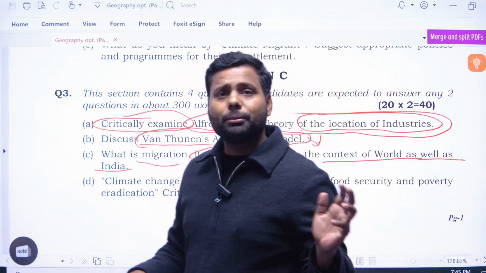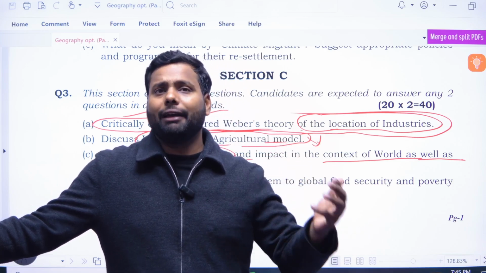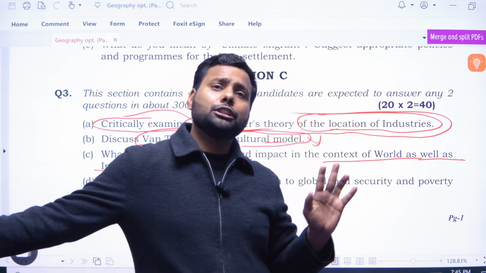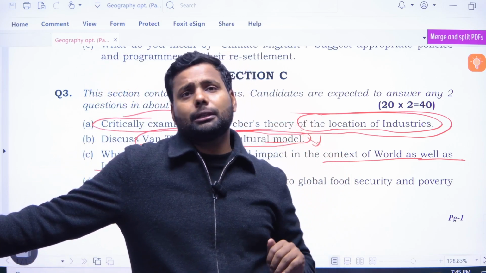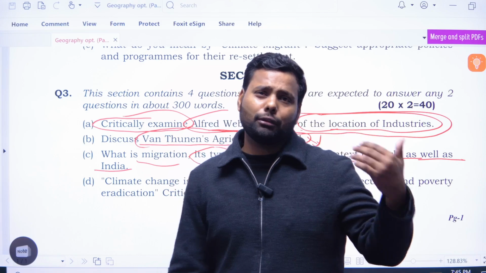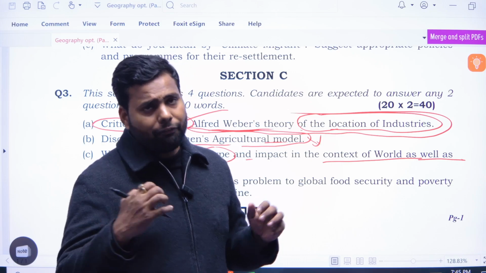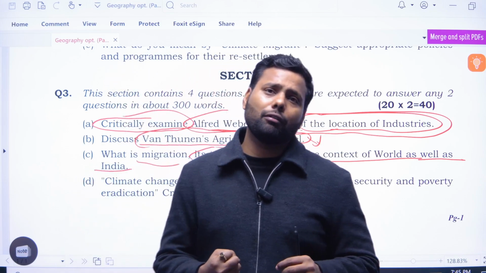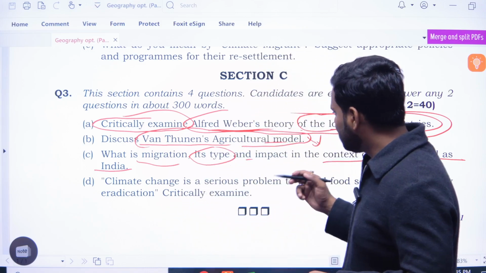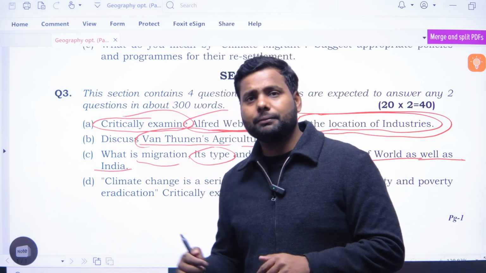There are many types of migration, like some migration because of pull factors, some because of push factors. A push factor is something which forcefully pushes people, for the betterment of life, health, and education. And sometimes a pull factor is also for the betterment of life, health, and education. Is it okay? And its types: rural to urban, urban to rural, and urban to urban.